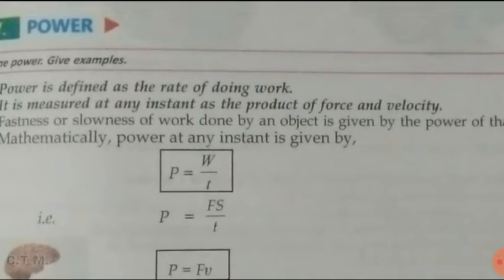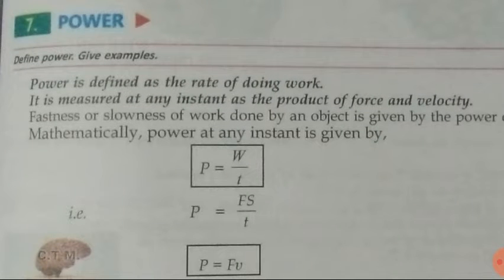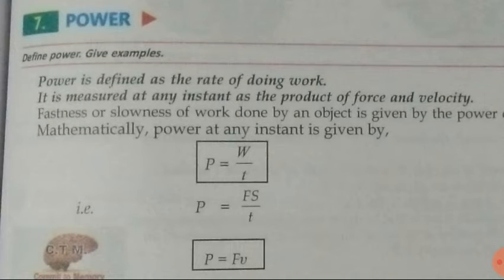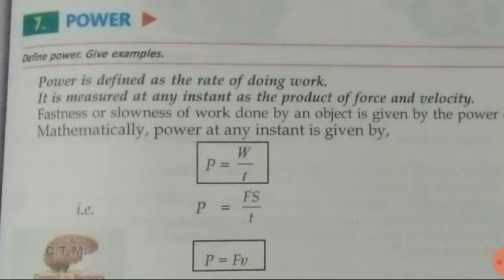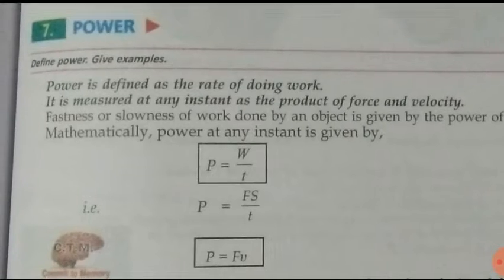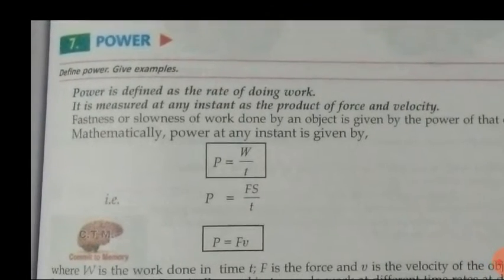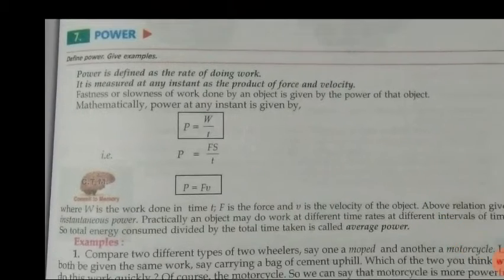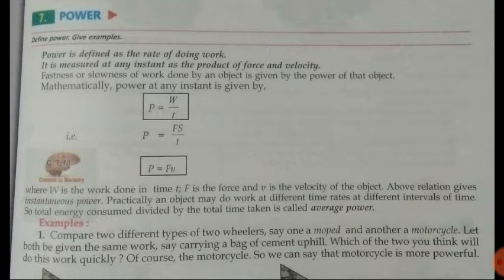So here we have two definitions of power in front of you. Power is defined as the rate of doing work. It is measured at any instant as the product of force and velocity. So, fastness or slowness of work done by an object is given by the power of that object. Is it clear? Fastness and slowness. That means how much long time or the short time we are taking to do a work. According to that, we can decide the power of that object.